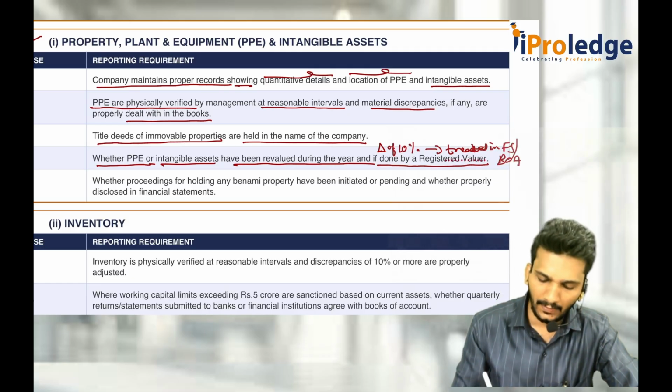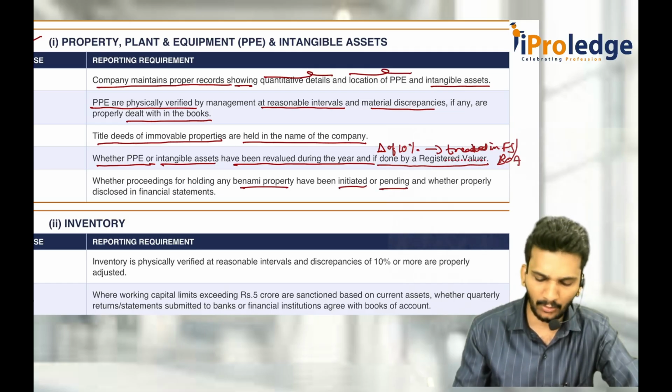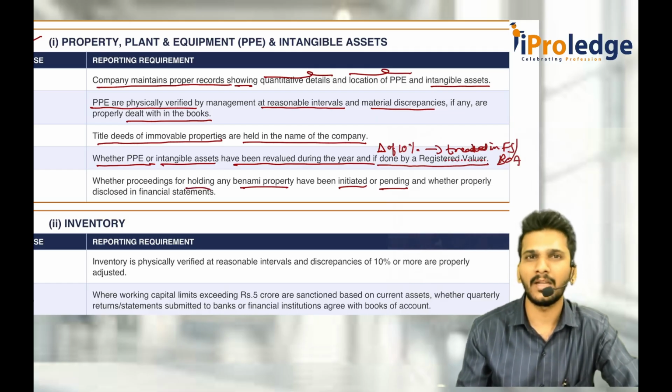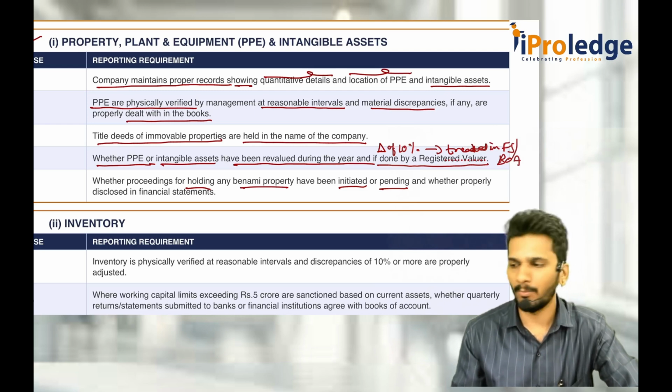Last one is, at any time did you hold any Benami property where the government came and initiated action, or are there any pending actions with respect to any items or holdings of Benami property? If yes, you delete it in the books of accounts properly. This is clause 1. Clause 1 is talking about 5 elements.